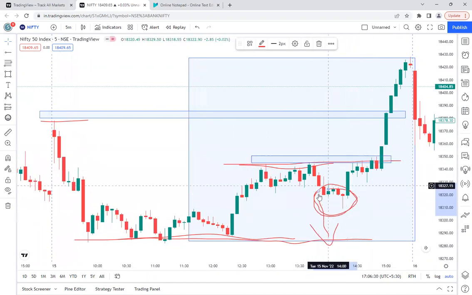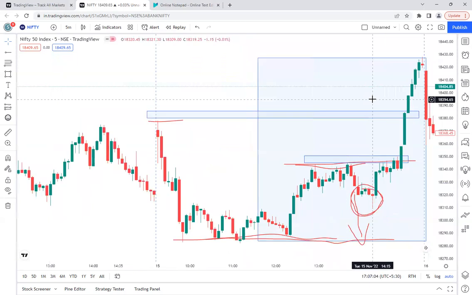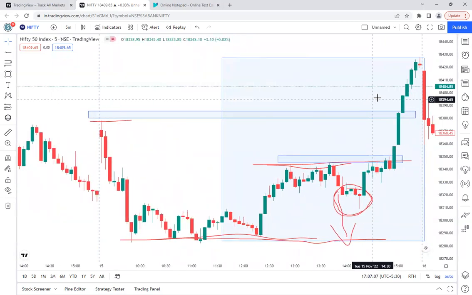So what they did, they killed all the sellers who had entered here. Those who had kept the stop losses, they killed here. Those who had kept the stop losses for the day high also, they killed everybody. So this is the move they gave yesterday. And what will happen today? Before market, most of the traders will be very bullish or very confident in buying, because after seeing this kind of move, they will be confident to take the buying position, because it is placing closer to the all-time high, that is the 18,500 level.